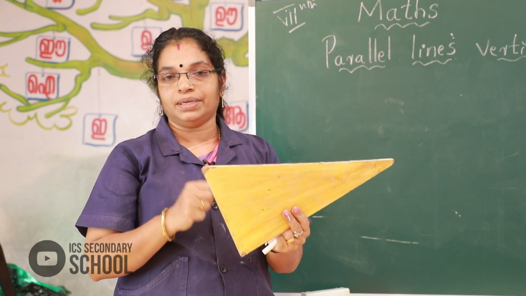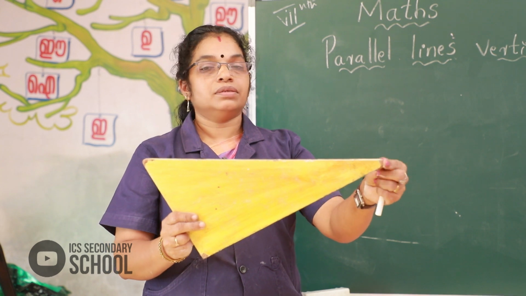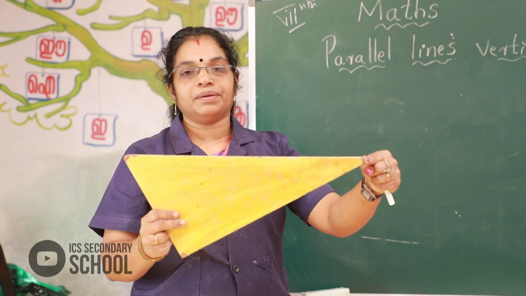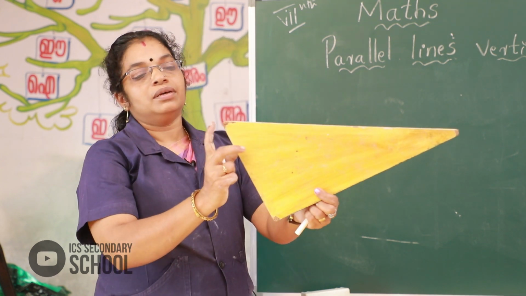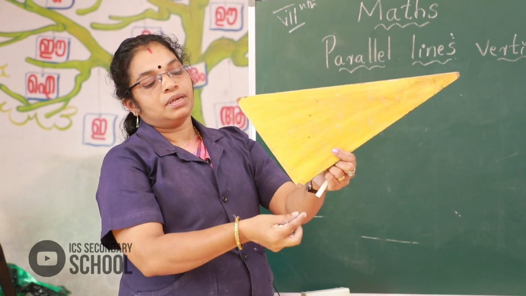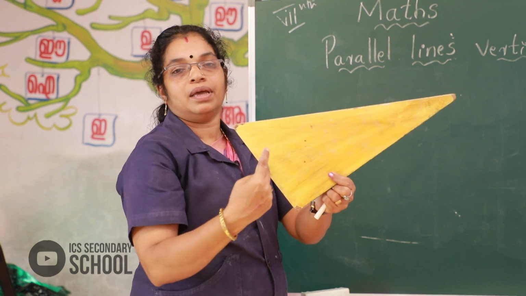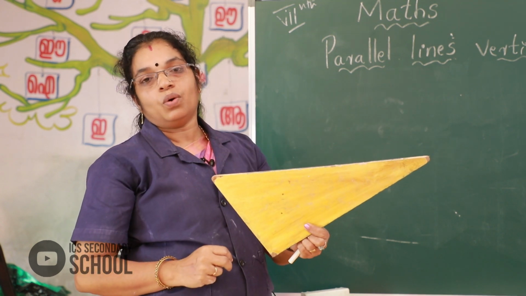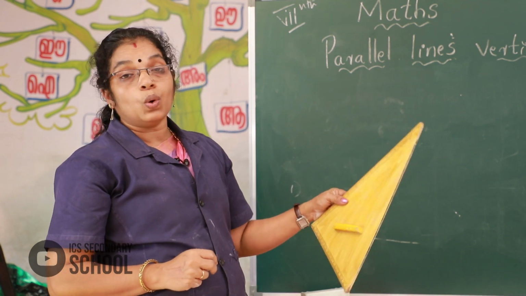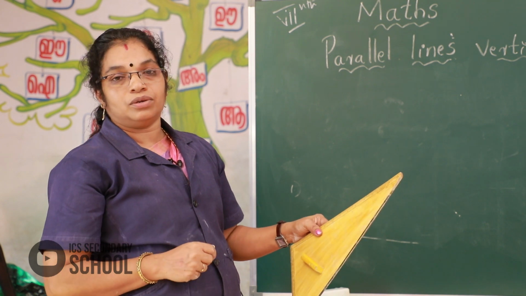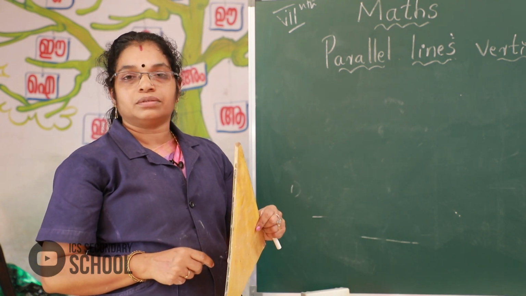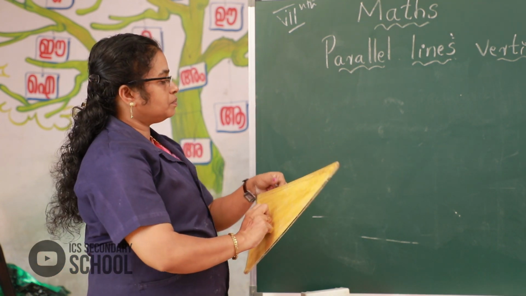Totally 180. 30 degrees, here 60 degrees, here 90 degrees, then totally 180 degrees. Okay. We want to draw a rectangle here using these set squares. Okay. Look here.